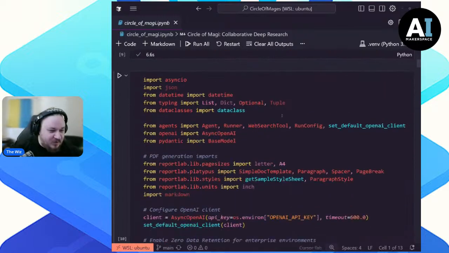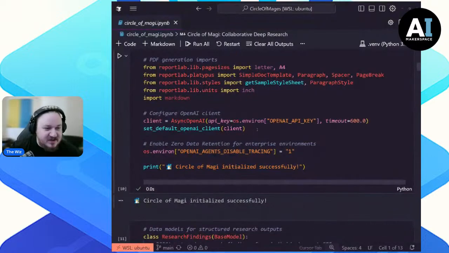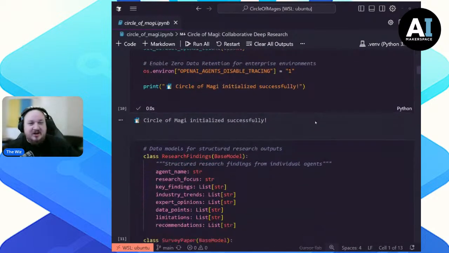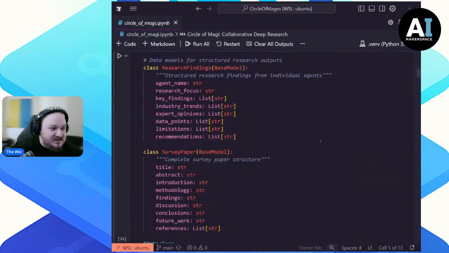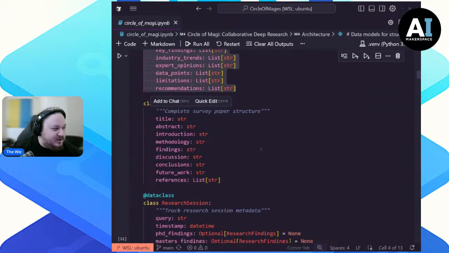So let's look at what we did here. And then we have ReportLab to turn it into a PDF so that we can be in data format compliance. Of course, classic, we get some research findings. You love to see it.